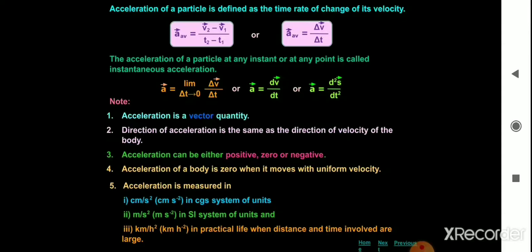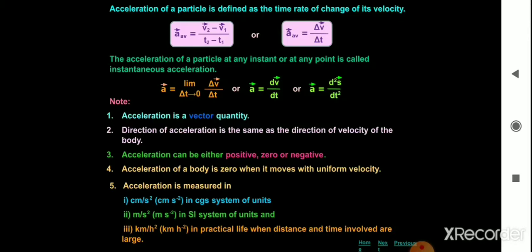Now, acceleration is a vector quantity. It has both magnitude and direction. Direction of acceleration is same as the direction of velocity of the body. Acceleration can be either positive, zero or negative. Acceleration of a body is zero when it is moving with a uniform velocity. If the body is moving with uniform velocity, then its acceleration becomes zero.